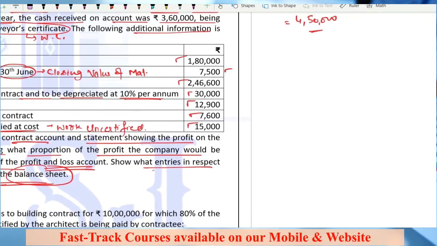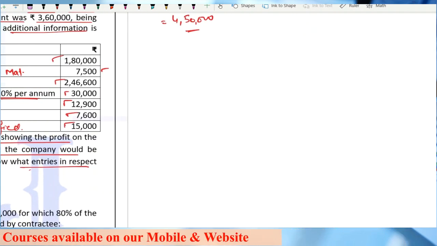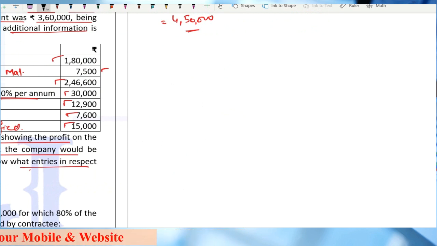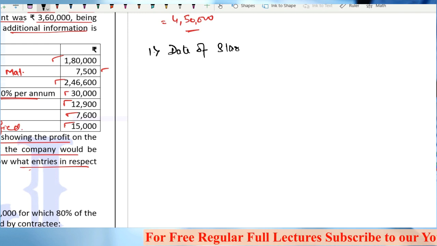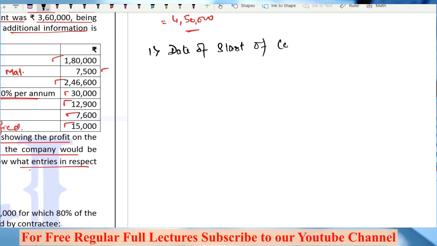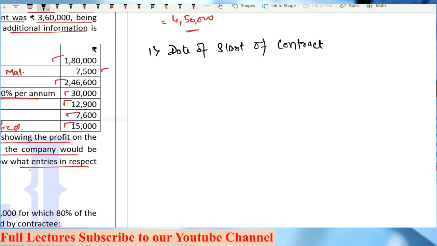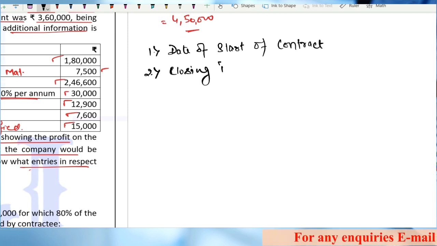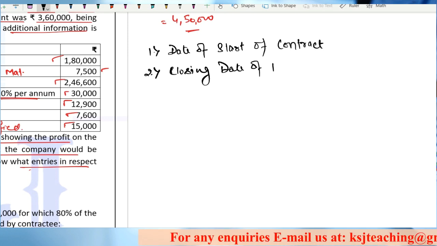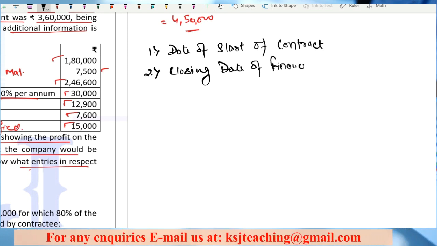The first thing that you have to always underline in the question is the date of start of contract. And the second thing that you have to always see is the closing date of the financial year.